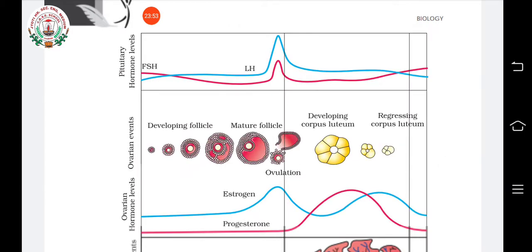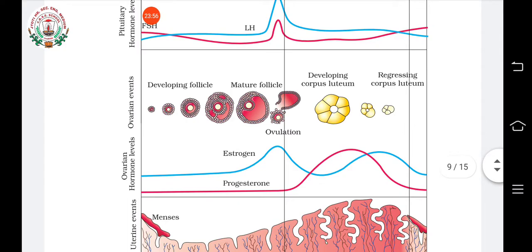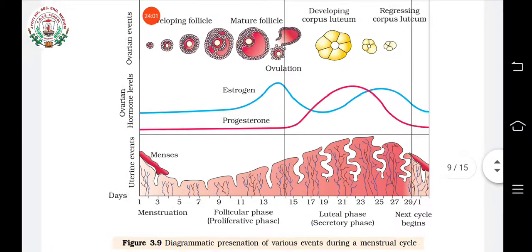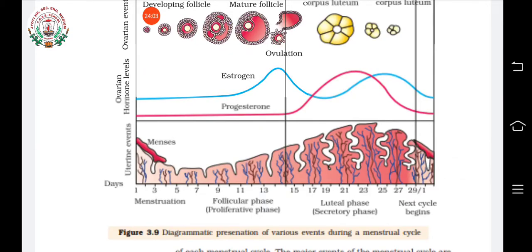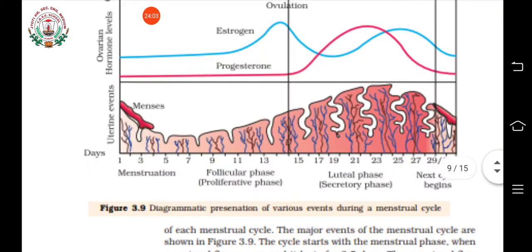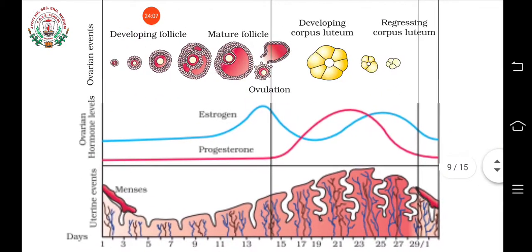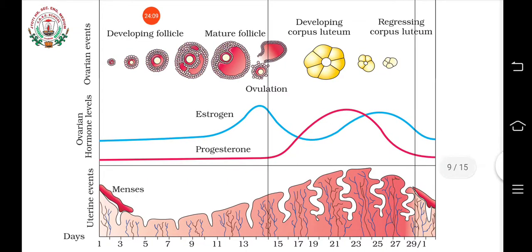What happens to the pituitary hormones, okay, ovarian hormones, and what happens in the ovary, what happens in the uterus. So these all are shown in this diagram. So please draw this diagram and understand this properly, okay. So hope you are clear with this topic.